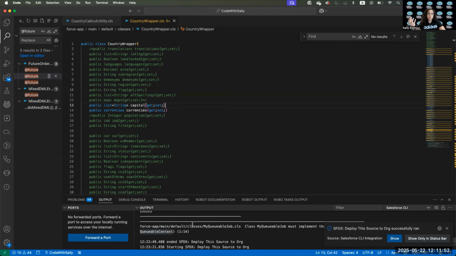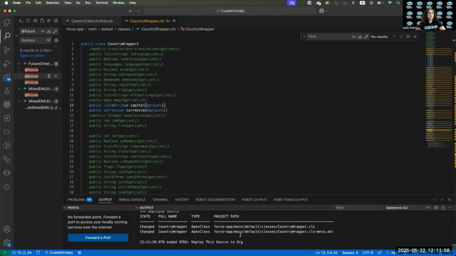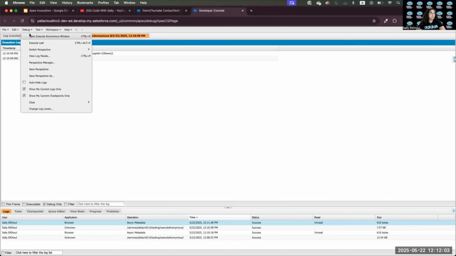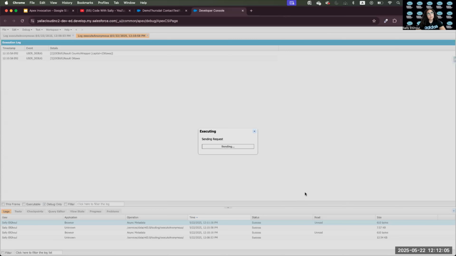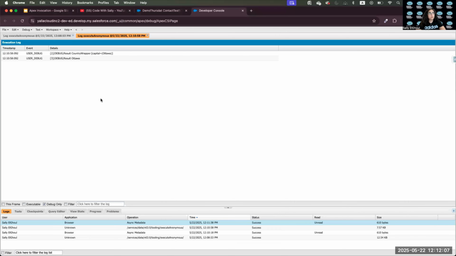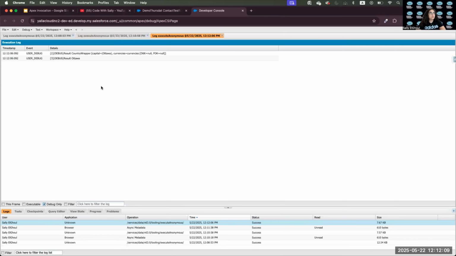It depends on your wrapper class and what you are looking to work with. That's what you would add to your wrapper class. So we added the currencies too. I will execute it one more time, and I will see that I have the capital and the currencies.